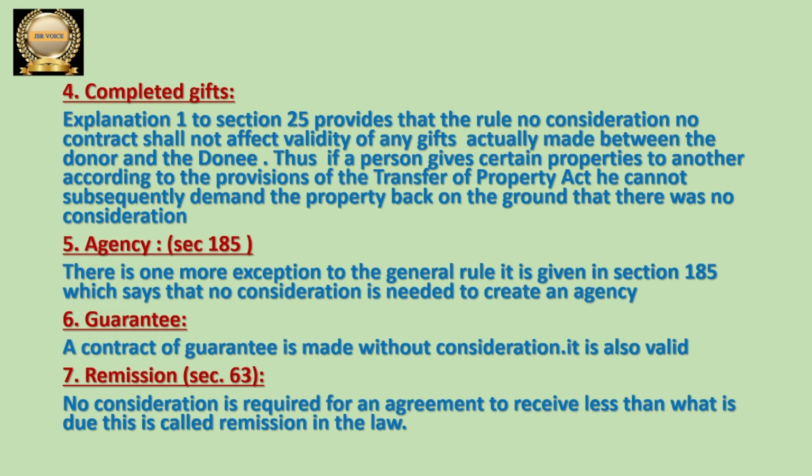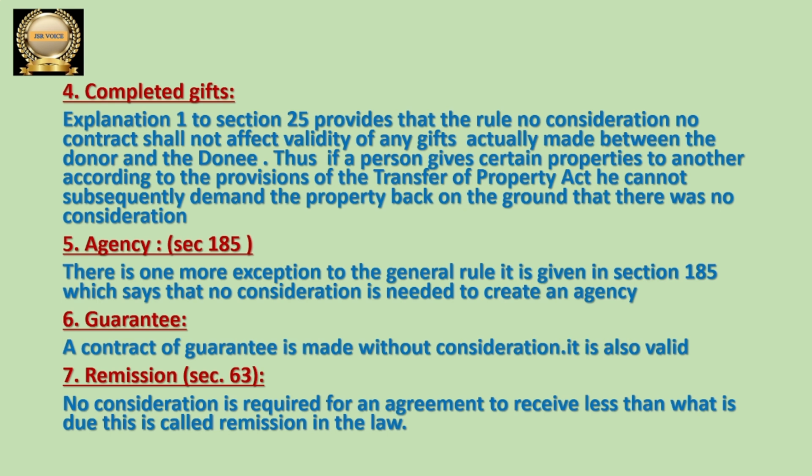Let us discuss another point, that is agency. This point is explained under section 185 of the Indian Contract Act. Agency contracts are also valid. Even though we are saying no consideration, no contract, and discussing some exceptions, one of the exceptions is agency. Agency means that if one person appoints another person to do something on behalf of the first party, we call that an agency contract.